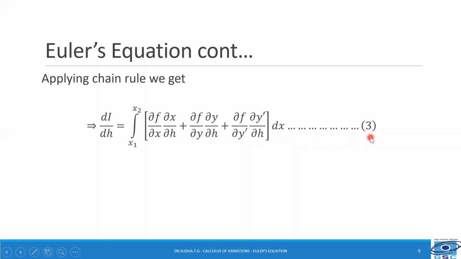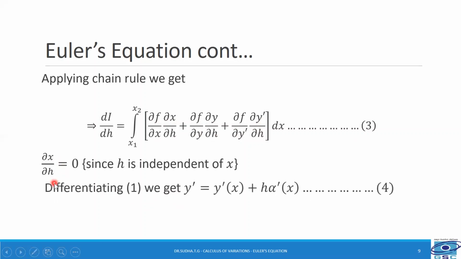Call this expression 3. Now, x is independent of h. Therefore, ∂x/∂h is equal to 0, so the first term over here becomes 0. Now we need the second expression to be simplified. So let us take equation 1 and differentiate.